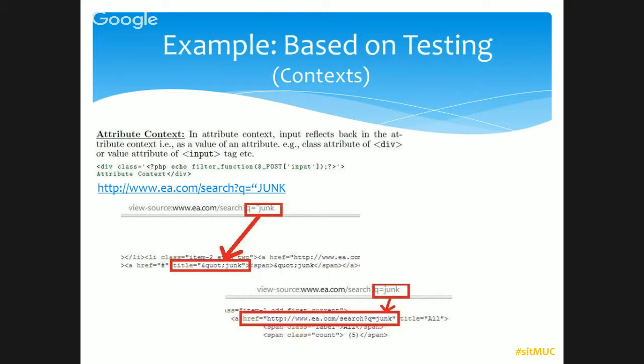Similarly, we have another one, the attribute context, which is a popular one and the attacker's main target. Here, the input is reflected back as the value of an attribute. See here, there is a div tag with a class attribute, and the result is reflected back as the value of the class. We can see from the screenshot that if you see the source code, you can easily find that your value is getting there. We will show you one of these examples later.